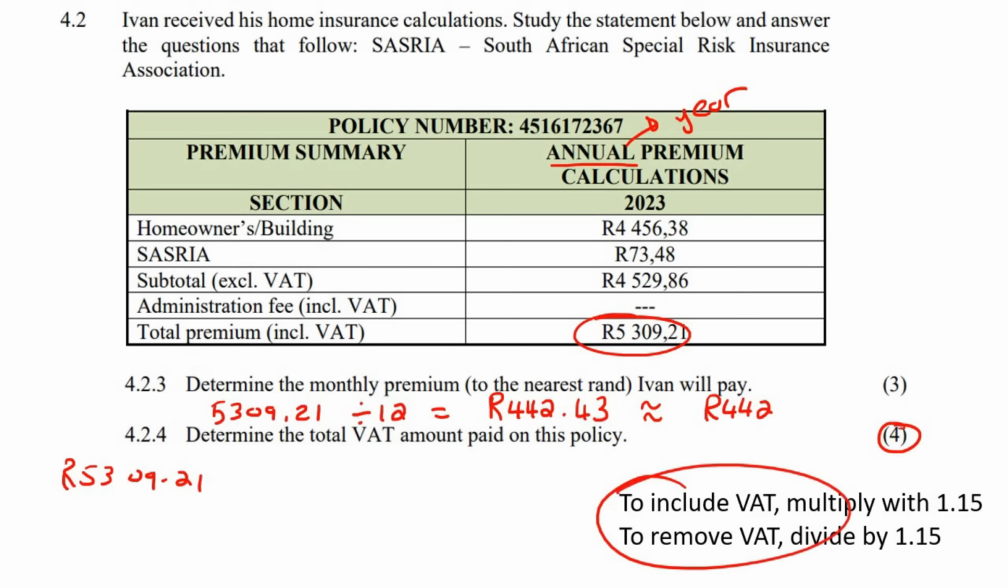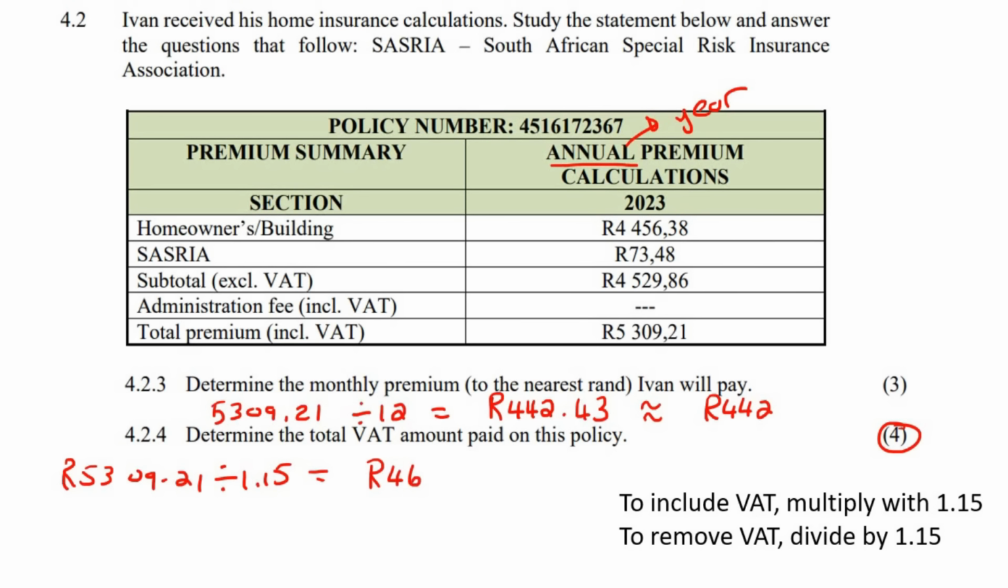Remember these formulas here. So we already have the VAT, and we want to take the VAT away. So we're going to divide that by 1.15. And so we're going to say 5309.21 divided by 1.15. And that would be 4616.70. Now that's not the VAT. That's just the price without the VAT.